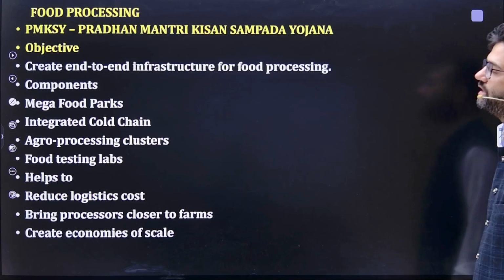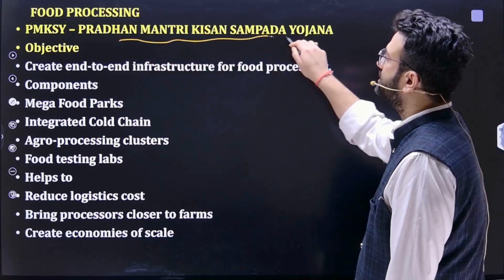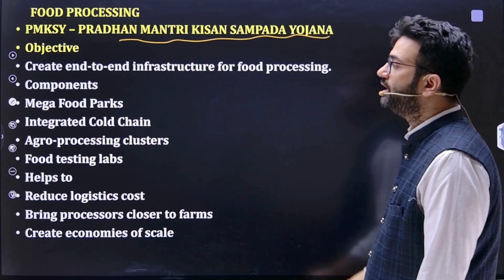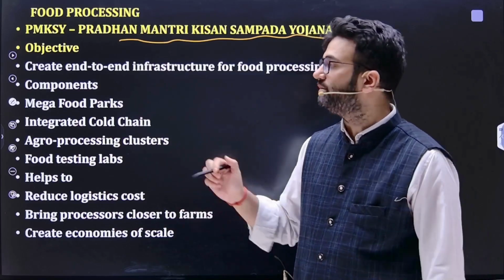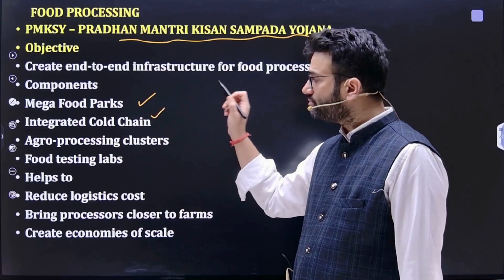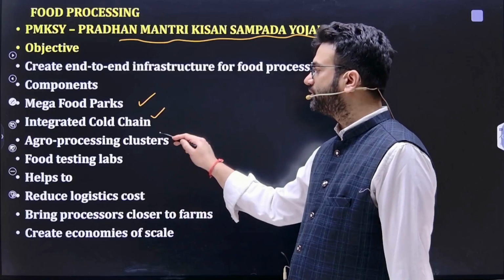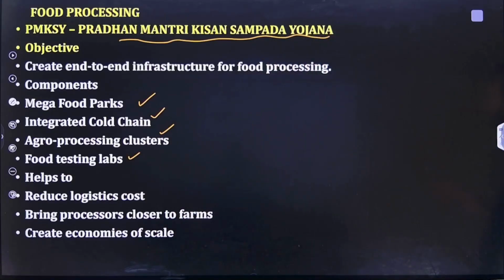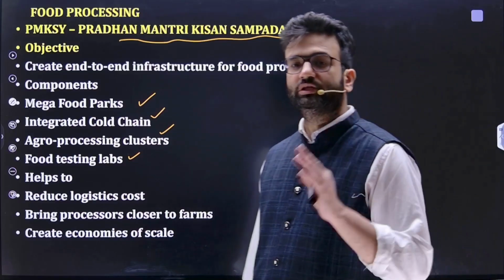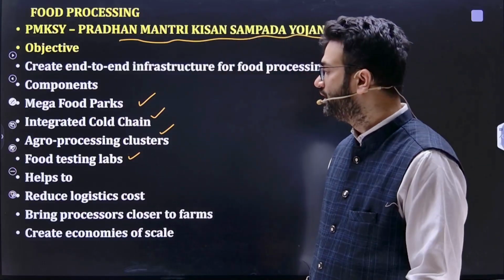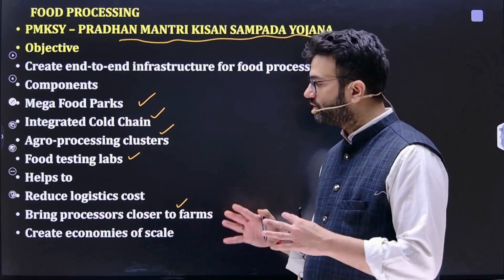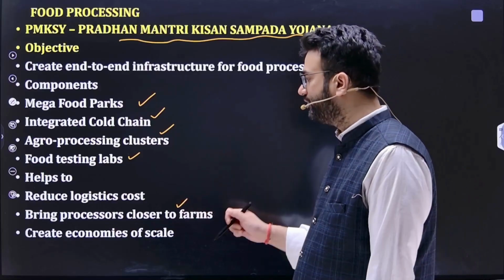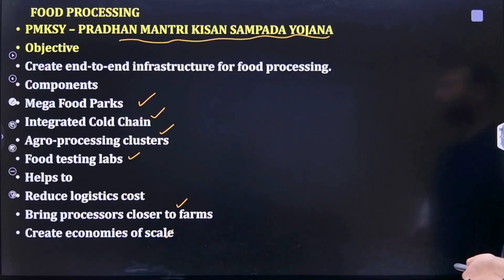Government also focuses on food processing through Pradhan Mantri Kisan Sampada Yojana, that is creating end-to-end infrastructure for food processing by creating mega food parks so that food production can be enhanced, integrated cold chain so that post-harvest loss should reduce, agro processing clusters, and food testing labs. So it will help to reduce overall logistic cost, and that is our target as well, to reduce the logistic cost to around 7 to 8% of GDP, bring processing closer to farms so that the overall cost of transportation and the perishable goods loss will get reduced, and create economies of scale, that is less cost.